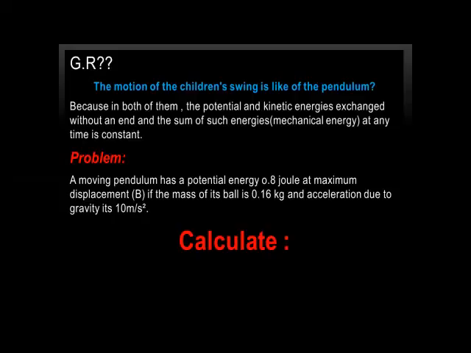Now take a problem about a moving pendulum that has a potential energy of 0.8 joule at maximum displacement B. The mass of its ball is 0.16 kilogram and the acceleration due to gravity is 10 meters per second squared.